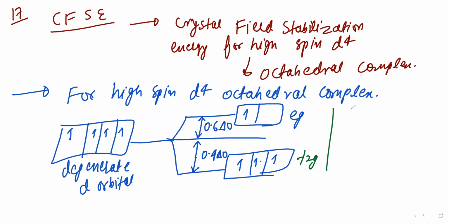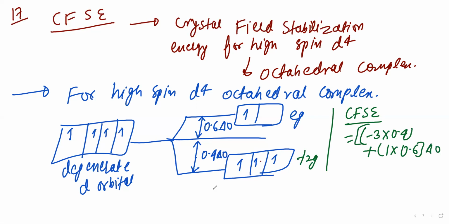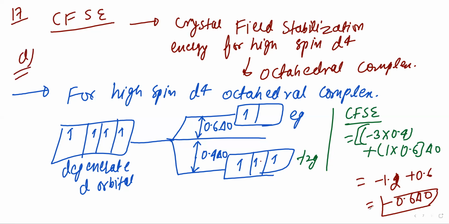So write about CFSE, crystal field stabilization energy. So how is it calculated? 3 electrons are there, so it will be minus 3 into 0.4 plus 1 into 0.6 delta naught. So how much is it? It is minus 1.2 plus 0.6, so it is equal to minus 0.6 delta naught. So this will be the answer. So your option is D, whose value is minus 0.6 delta naught.